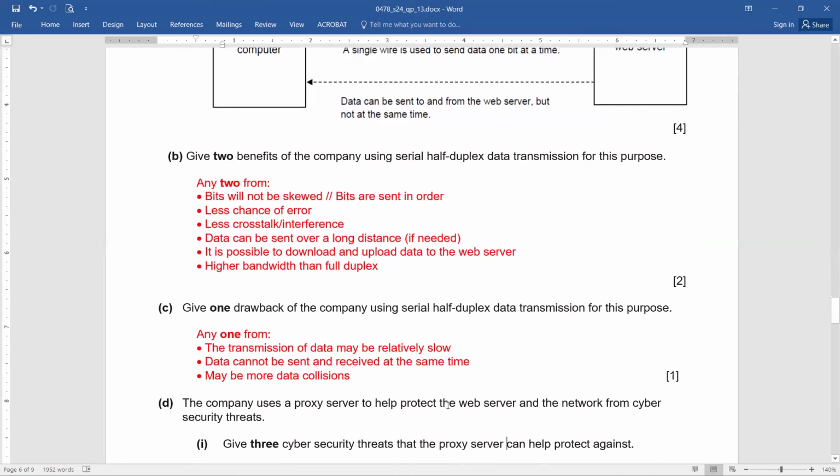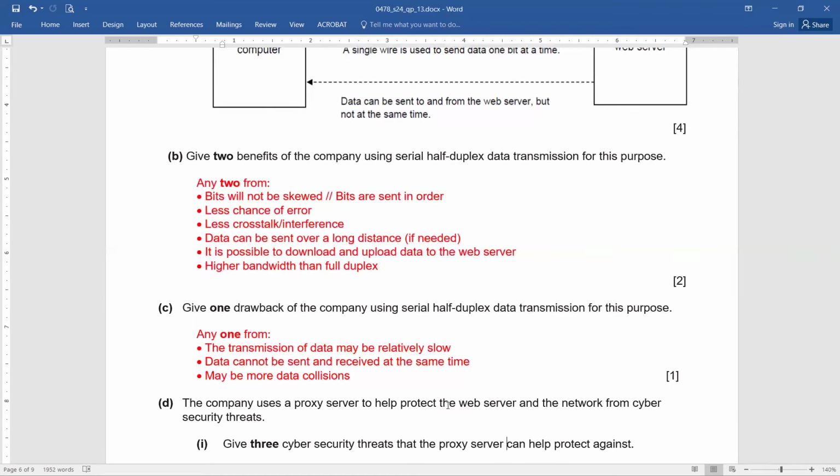Give one drawback of the company using serial half duplex transmission for this purpose. Now, one drawback of using half duplex data transmission. See, this is what we know. The data is going to arrive slowly at the destination. The data cannot be sent and received at the same time. Maybe more data collisions can take place.